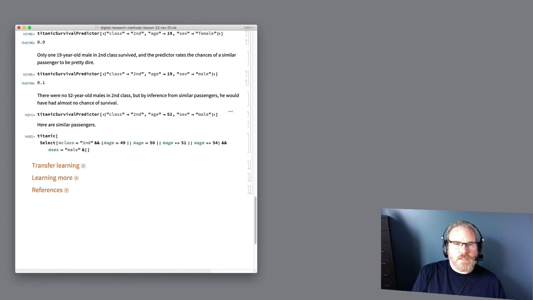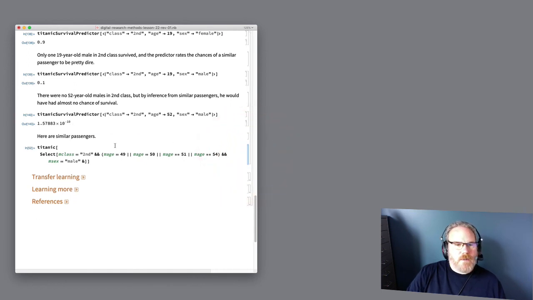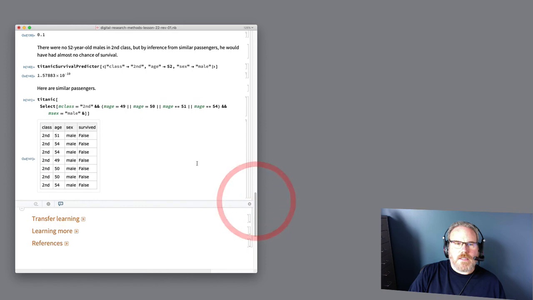Ask for this hypothetical person's chance of survival. Extremely low number. We can look for people around that, see what the nearest neighbors are to see where that prediction comes from. And as we can see, none of the late 40s or early 50s men on the Titanic did survive, so that prediction is pretty good.